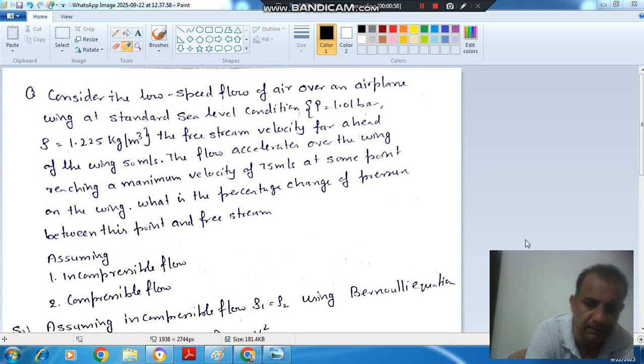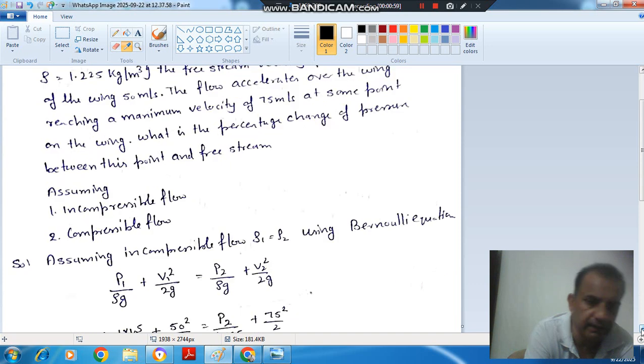Assuming first incompressible flow, second compressible flow. So if we assume incompressible flow, it means density is the same on the free stream as well as on the wing. So we can apply Bernoulli's equation, keeping Z1 and Z2, the levels of wing and free stream, the same. If level is different, Z1 and Z2 should be there.